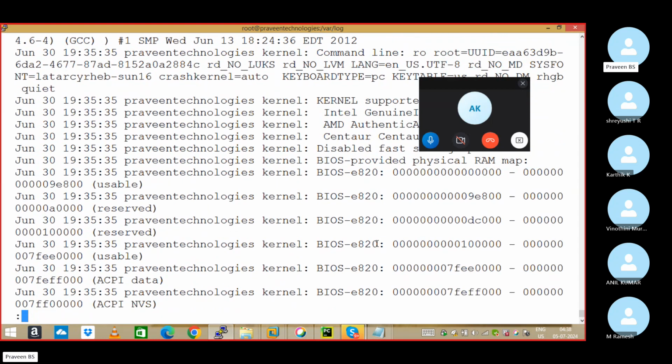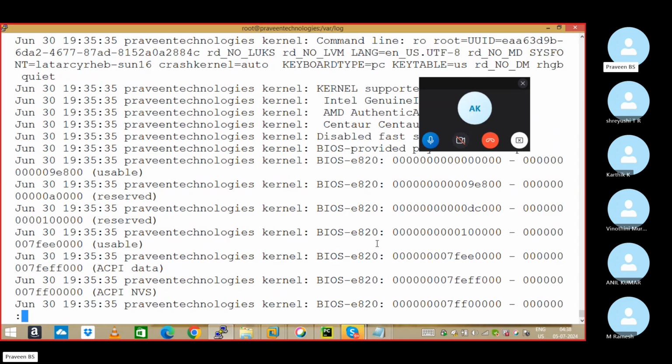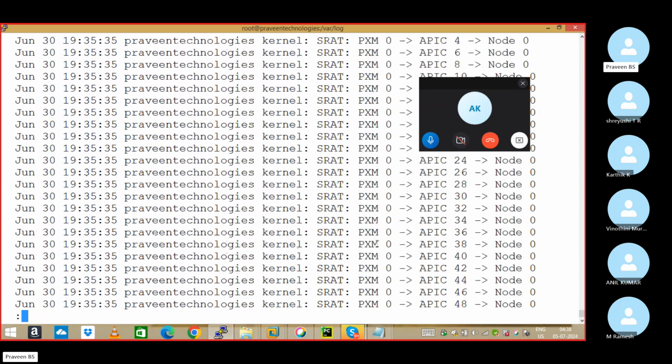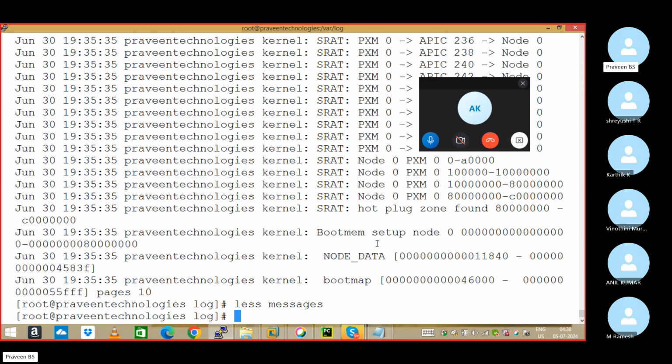Enter. And if you want to go page by page, use the space bar. But here, if you want to come out, you need to press Q. Q for quit. You need to press Q. More only Control C. Both are used for scrolling. Getting my point, sir? Understood? Yes, no. Fine.